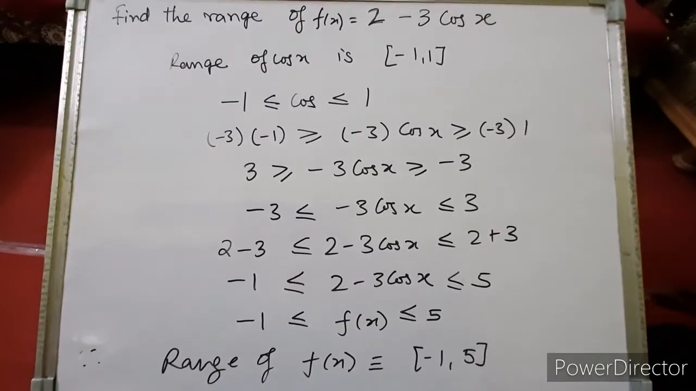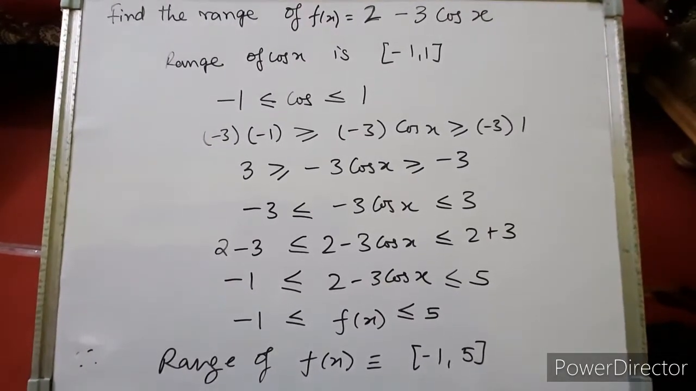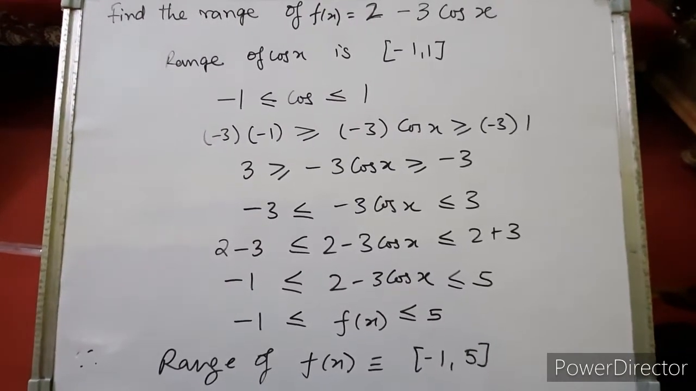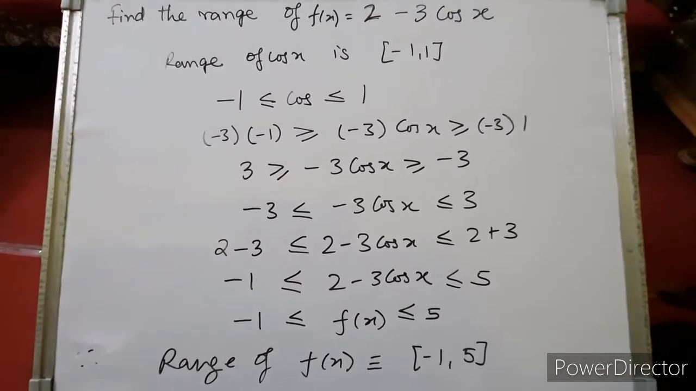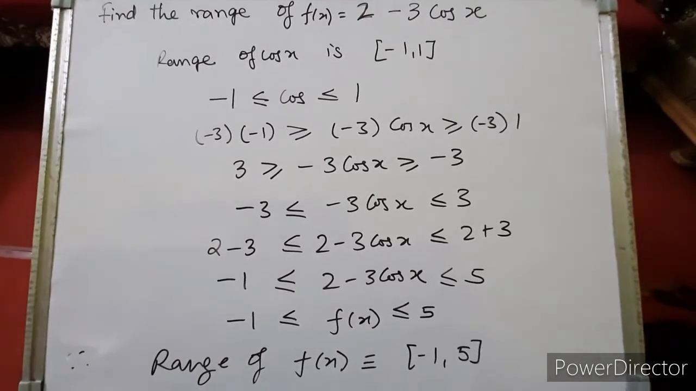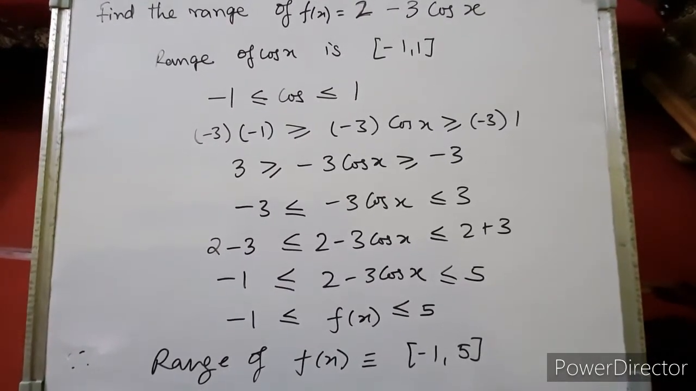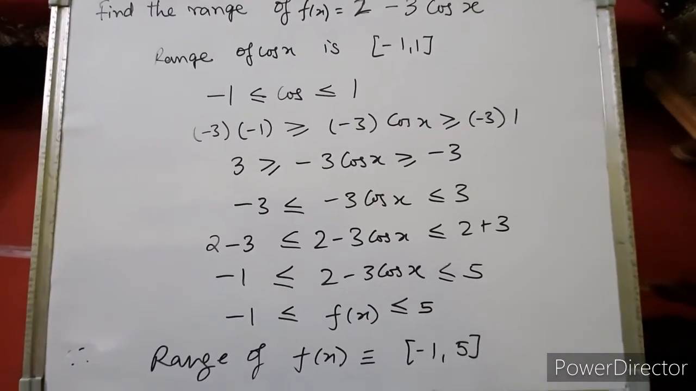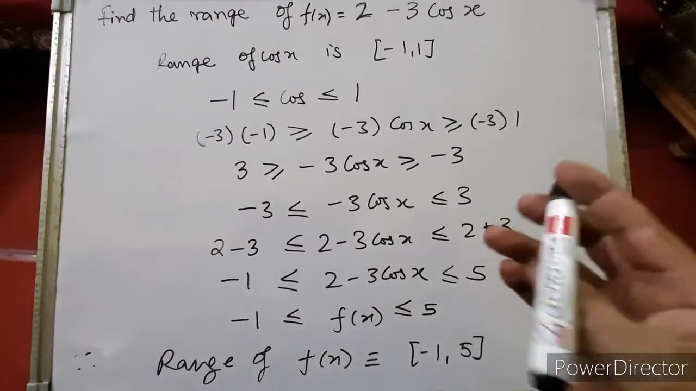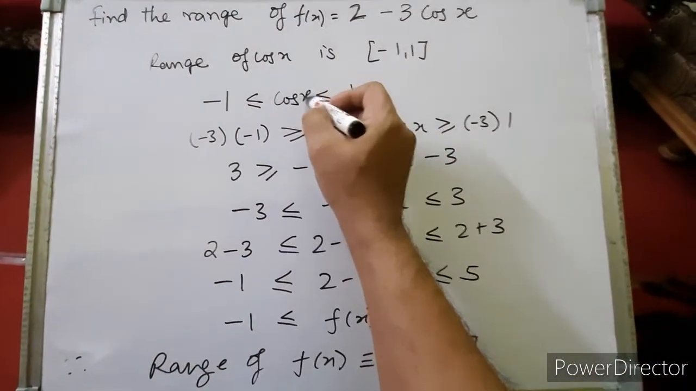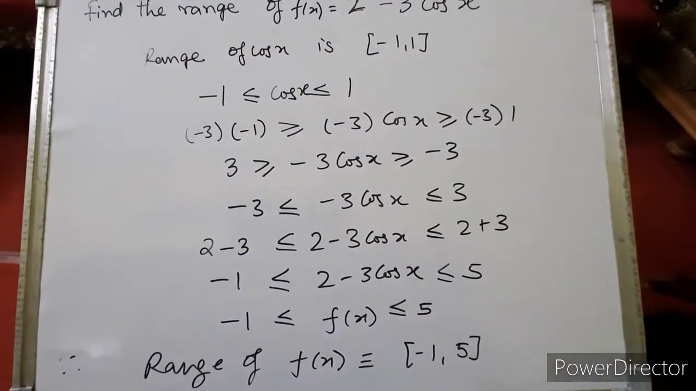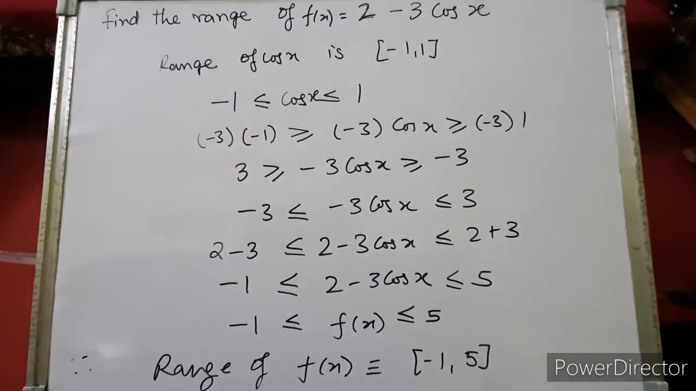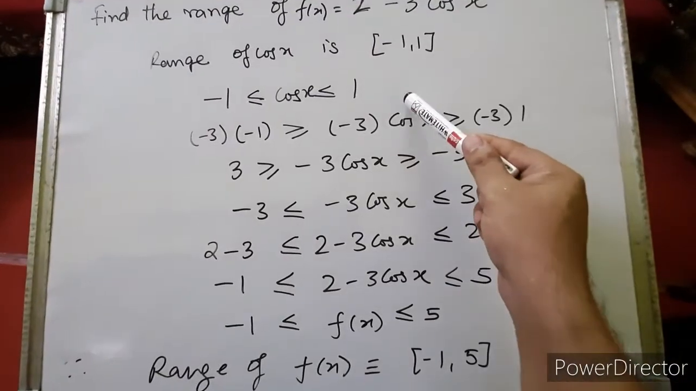In this sum, the question says: find the range of f(x) = 2 - 3 cos x. Now we know the range of cos x is -1 to 1. That means the value of cos x always lies between -1 and 1. Right? That means cos x is greater than or equal to -1 and less than or equal to 1.